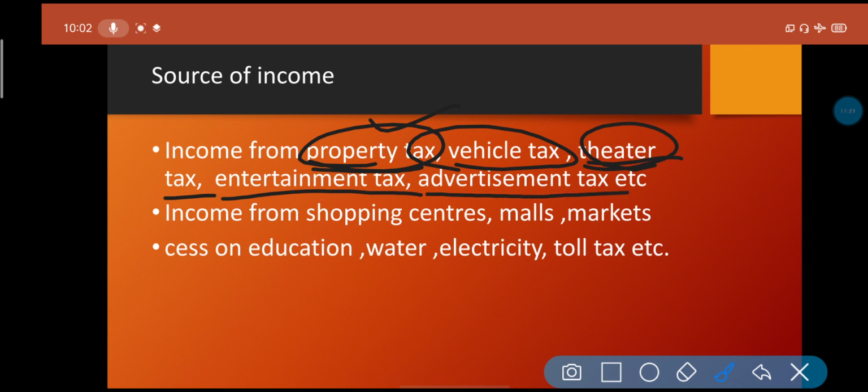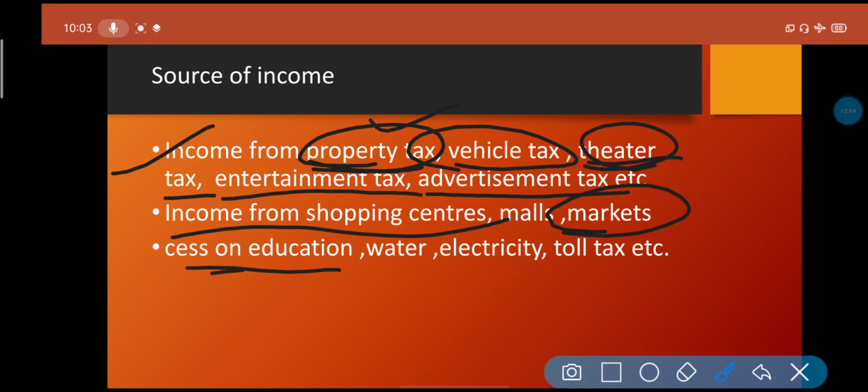The companies that promote their products through advertisements also pay tax to the municipality. Some hoardings and posters hang on the sides of roads and streets, so that tax also has to be given to the municipal corporation, municipalities or Nagar Panchayat. Then there is income from shopping centers: shopkeepers in shopping malls or centers have to give some money as tax for purchasing or running those shops. Markets are the same.